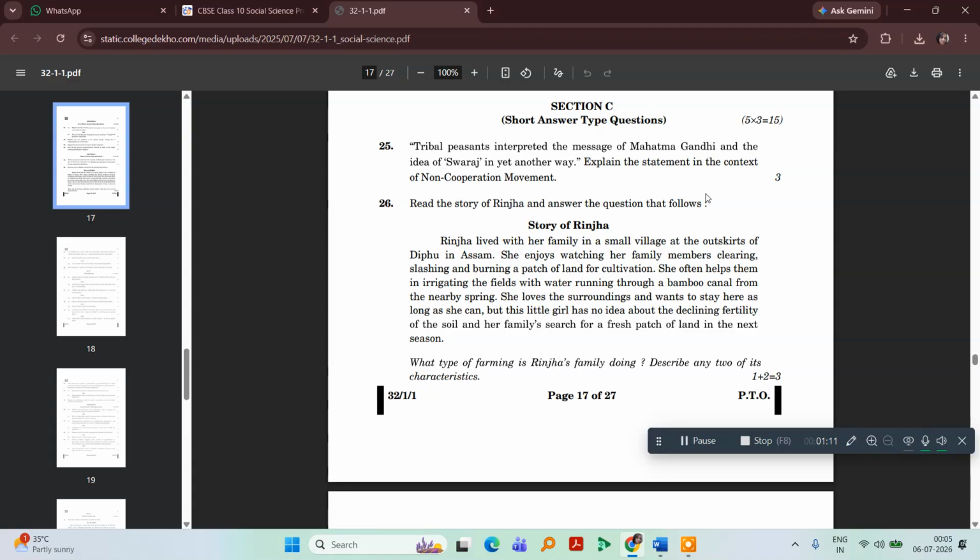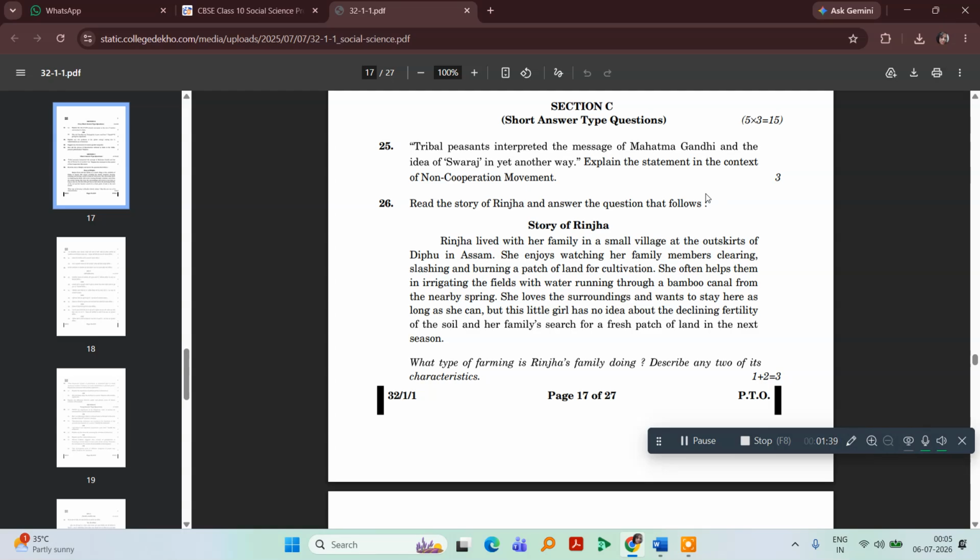Shall we start? Section C. These are short type answer questions. As I told you, please don't forget to write the question number when you are attempting your examination. Your answers should be precise, crisp, and to the point. Make sure that you don't beat around the bush. You should be very specific about what you're writing. Shall we commence discussing the question paper?